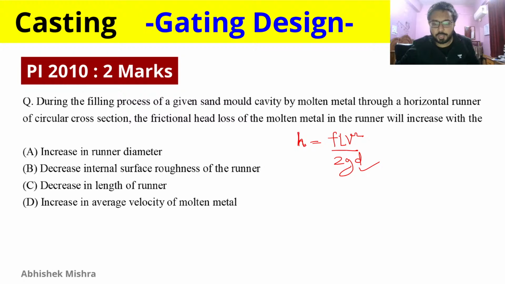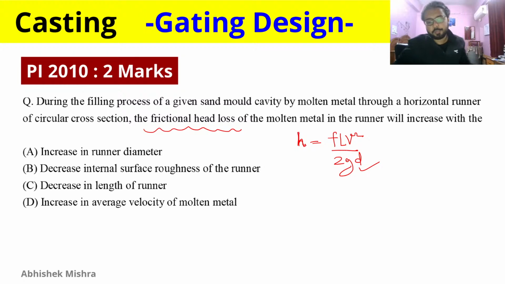So this frictional loss will depend upon F, that is the coefficient of friction or the friction factor, and L is the length, which obviously, if the length is greater, your losses will be greater, because more friction will be encountered throughout its flowing. V is the velocity, G is the acceleration due to gravity, and D is the diameter. So will an increase in diameter increase the frictional head loss?